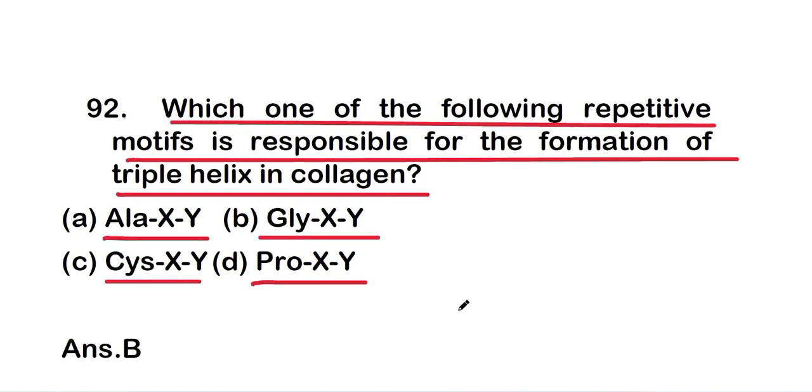And the right answer is option B, that is glycine XY. That means glycine and any two amino acids. Then these repeating units are always seen in collagen. So this glycine XY repetitive motif is responsible for the formation of triple helix in collagen.